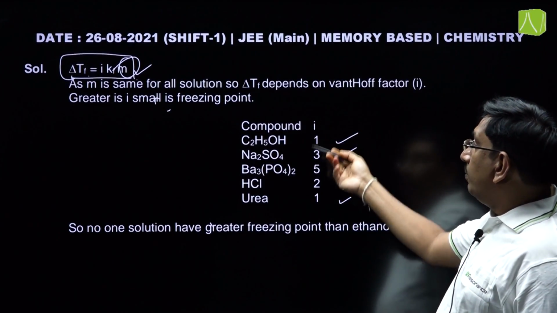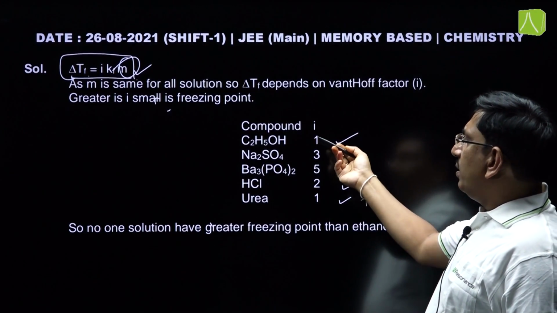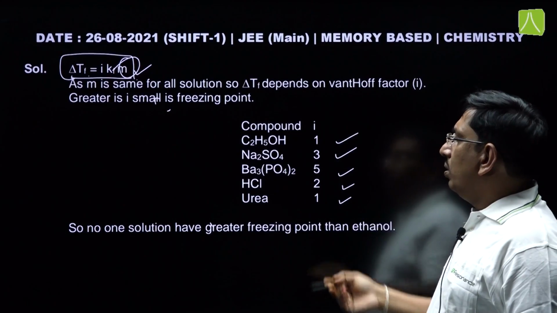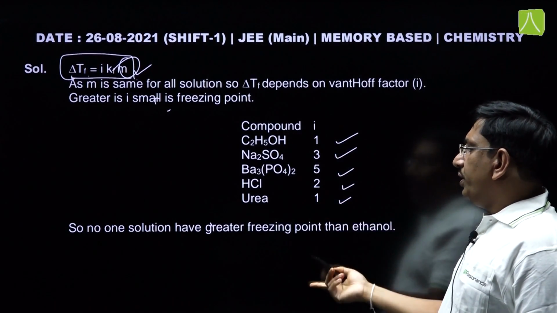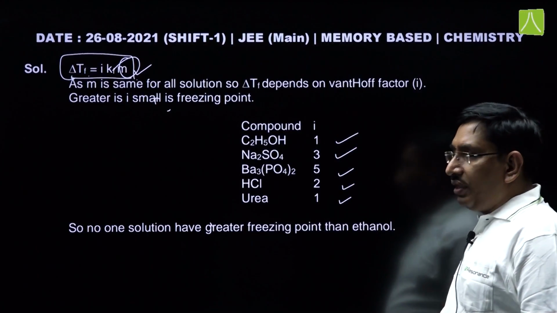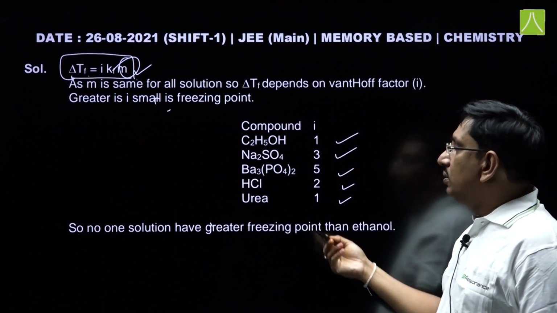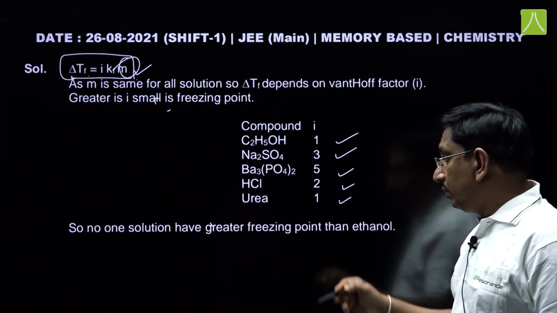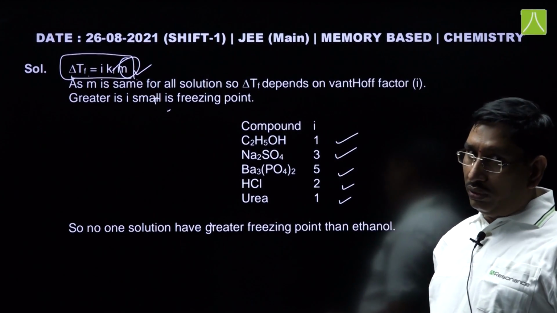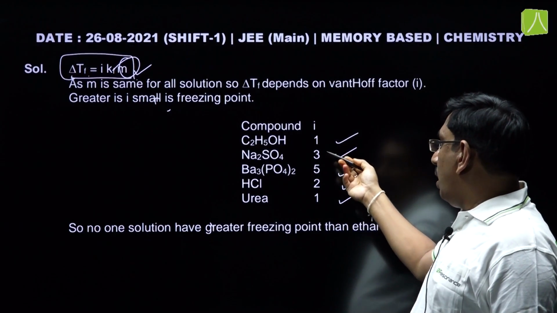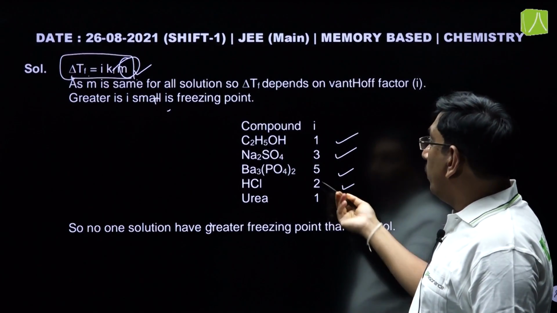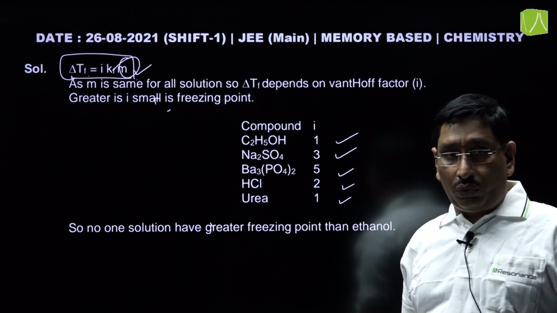Now, you can observe as the Van 't Hoff's factor is more, then freezing point will be less. So, no solution is having greater freezing point than ethanol, all will have the same or below that freezing point of ethanol. That is why here the number of solutions with greater freezing point is none. So, answer can be 0.